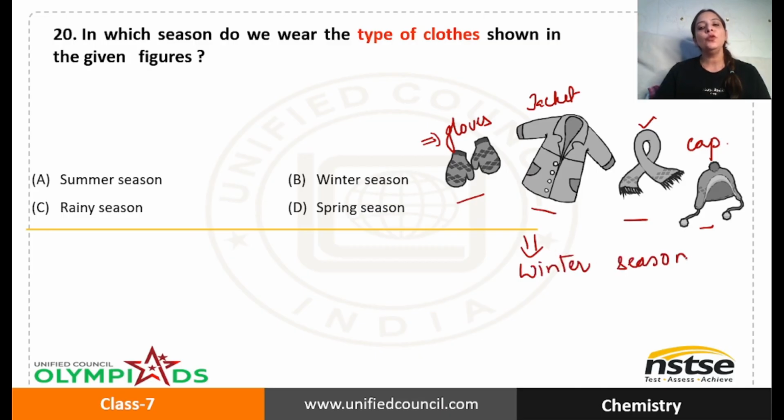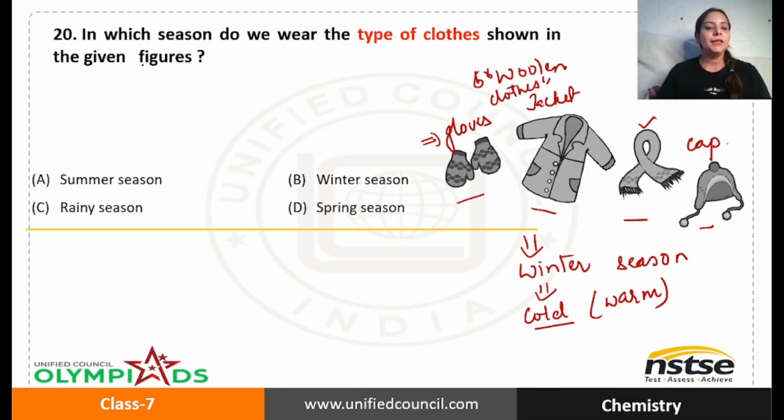We wear them in the winter season because in winter the temperature is too low. It is cold weather around. So to protect our body from cold, or to keep our body warm, we make use of gloves, jackets, caps, etc. Or we can say that we make use of woolen clothes. So in this question we need to tell in which season we wear this type of clothes. I think the answer is the winter season.